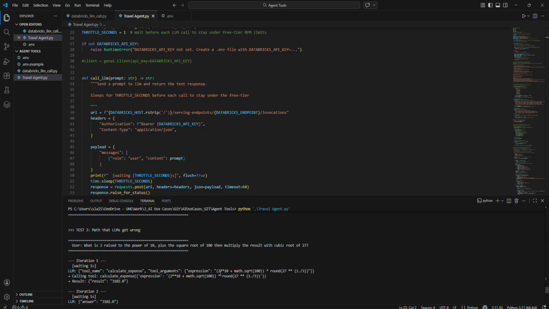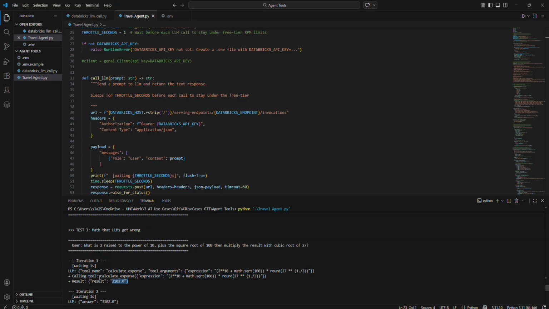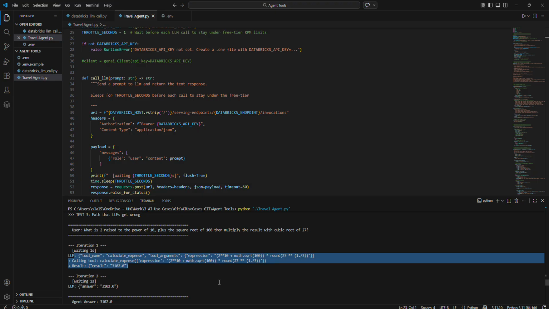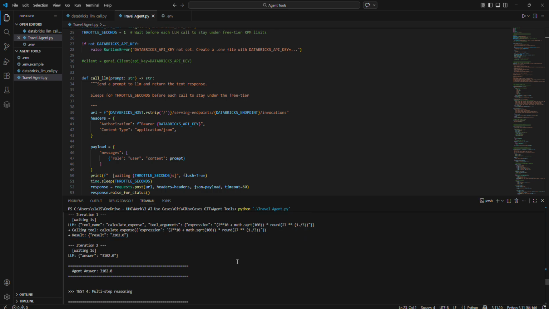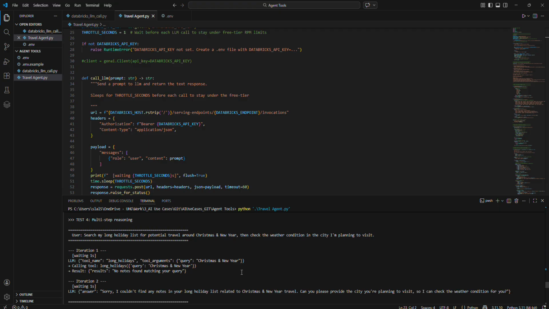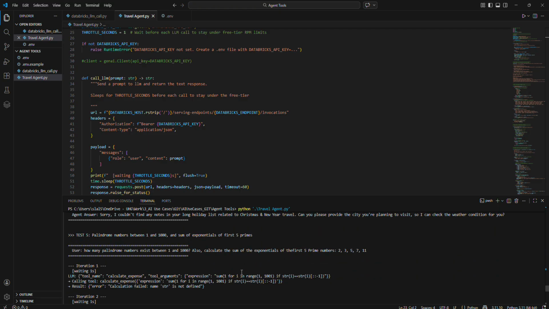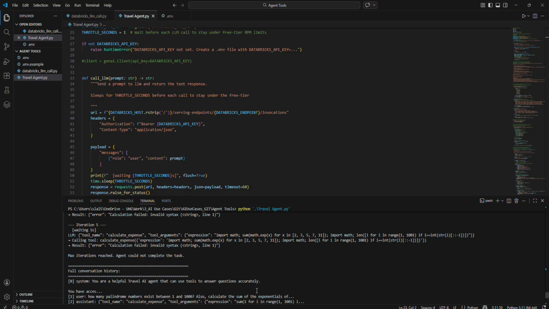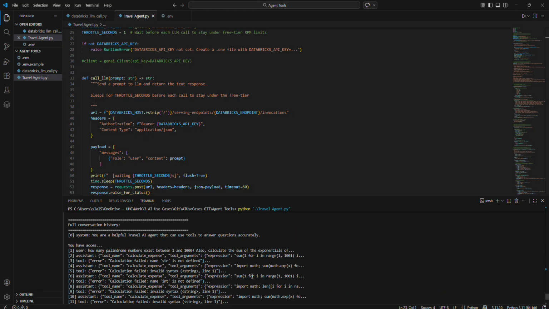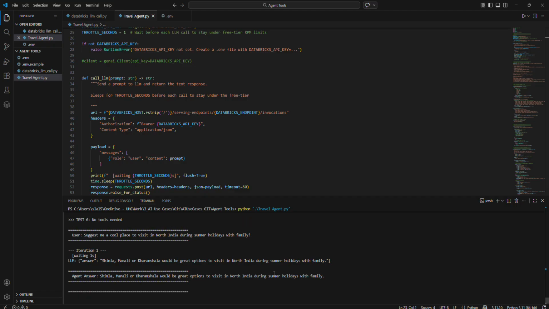But for this one, see, in the first iteration itself it has calculated and given me the answer correctly, whereas the earlier LLM was failing in the first few iterations. So that's how we see how different LLMs behave, and internally, if they are not able to process, how the fallback mechanism works within them. That's all for today. Thank you.